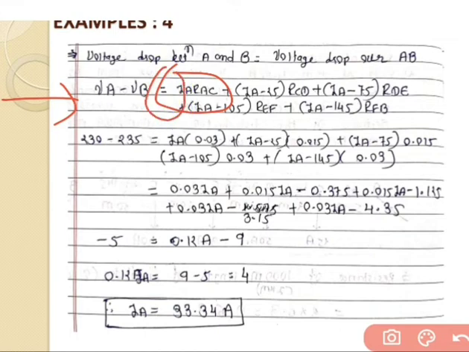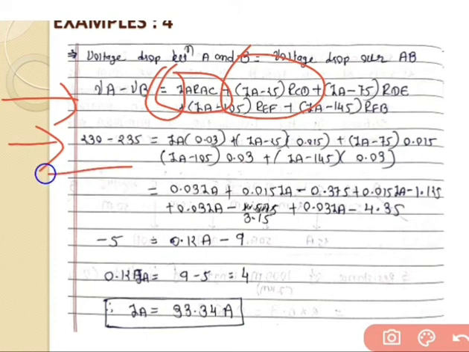Then ICD into RCD, so ICD is equal to IA minus 25. Likewise, in this equation all the values of current for the individual section are put over here. Then go for the solution again. The value of VA is 230 and the value of VB is 235.